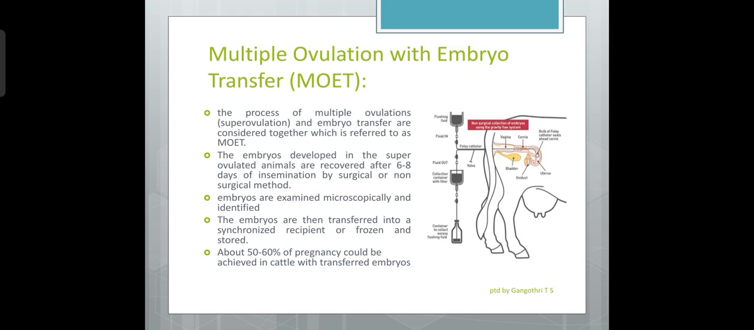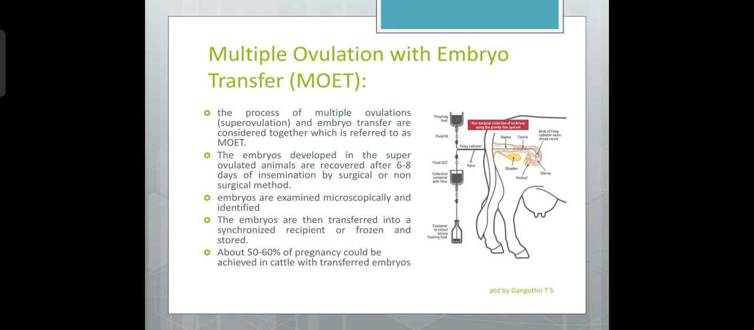The embryos are then transferred into a synchronized recipient, that is, the estrus cycle or estrus period of the donor animal is synchronized with the recipient female. So we also call the recipient female the foster mother. So the embryos are transferred to the synchronized recipient.